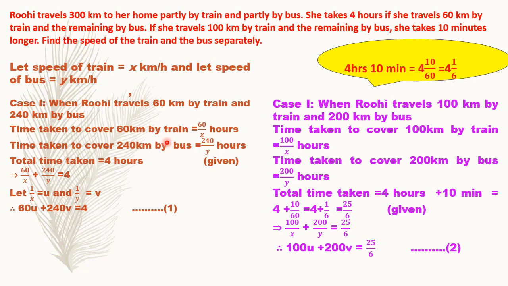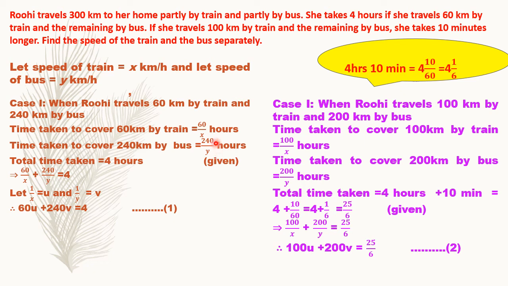As you know, time is equal to distance upon speed. So the distance covered by train is 60 kilometers and the speed of the train is x. So 60 upon x is the time taken to cover the distance by train. And how much time is taken to cover the distance by bus? It is equal to distance upon speed.